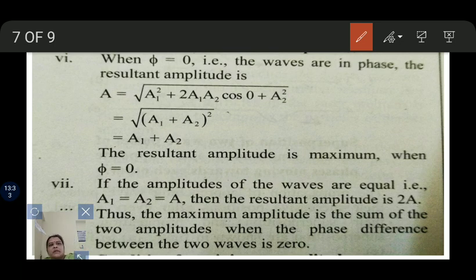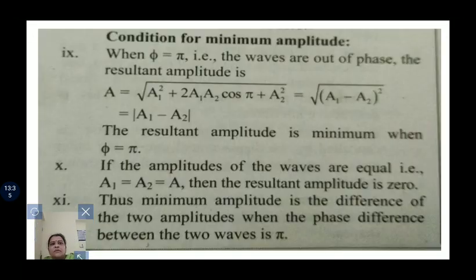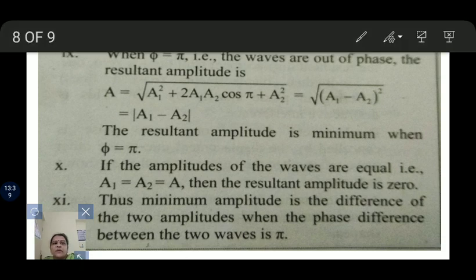Then we consider the condition for minimum amplitude. When φ = π, that is the waves are out of phase, there is a π difference between the two waves.